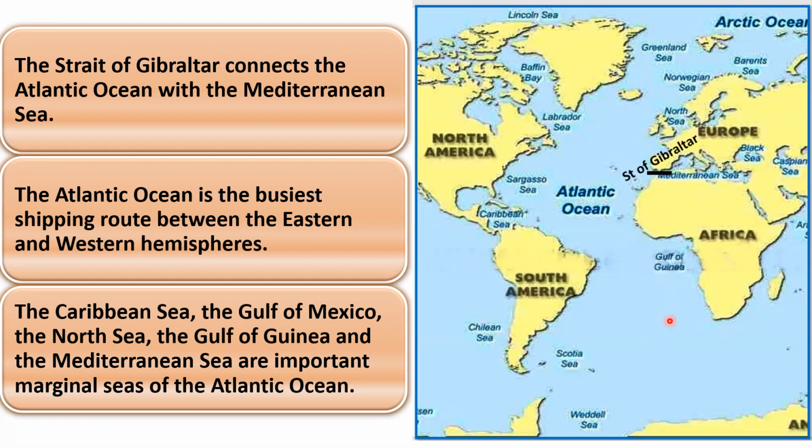The Caribbean Sea, Gulf of Mexico, North Sea, Gulf of Guinea, and the Mediterranean Sea are the important marginal seas of the Atlantic Ocean. North Sea, this is the Mediterranean Sea, Gulf of Guinea, and this is the Gulf of Mexico. All these are the important marginal seas of the Atlantic Ocean.